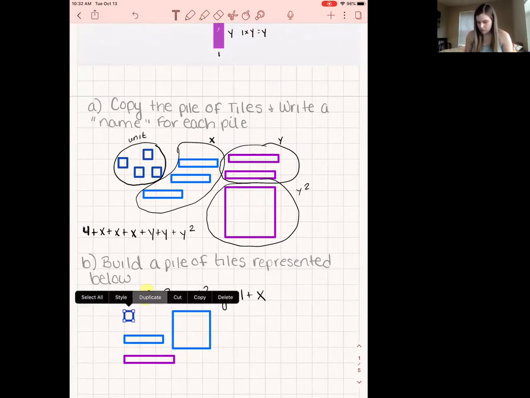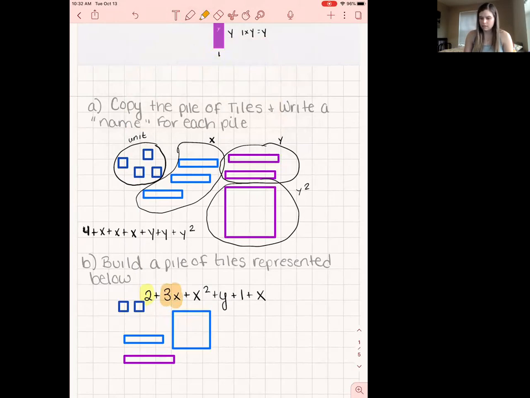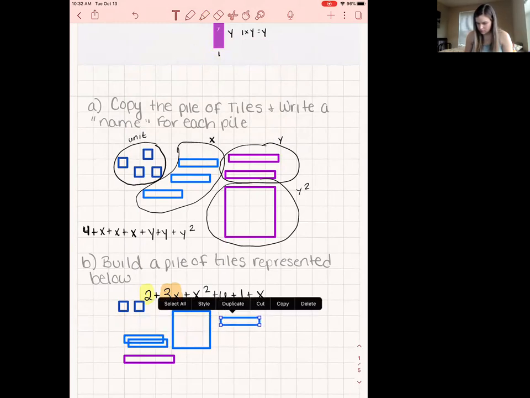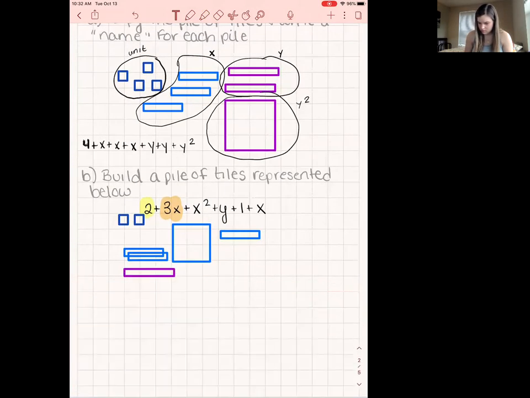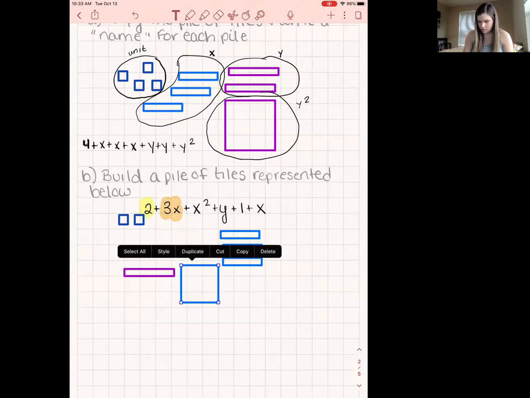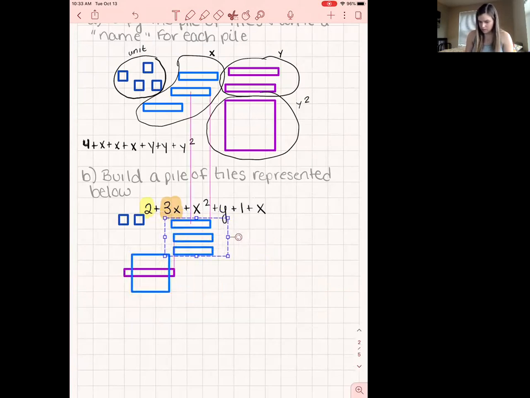So I need 2 of those unit tiles. So there's those 2 unit tiles. Next up, 3 X tiles. That's this guy, so I'm going to get a couple more of these. And there are my 3 X tiles.